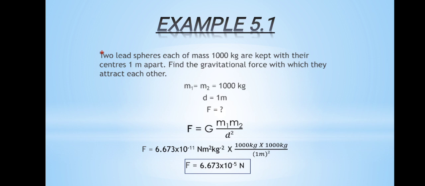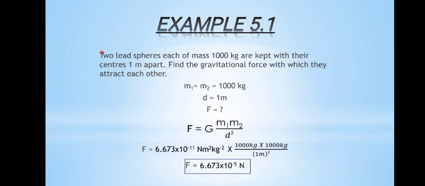We will start to solve this numerical problem by writing down the given data, that is m1 and m2, which is equal to 1000 kg, and the distance between them is equal to 1 meter. Now what needs to be found out is the force of gravitation.